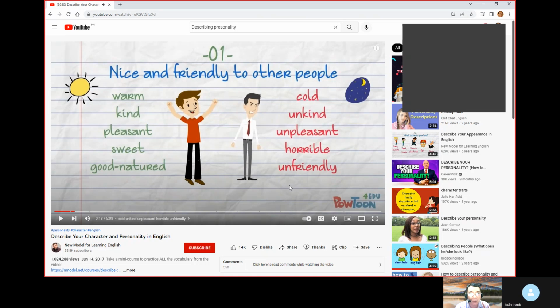Before we continue this one, V, we have to discuss a little bit about it. Have you seen the following words in here? Can you read this one? Nice and friendly to other people. So what are those personalities if we are talking about nice and friendly to other people? These are the positive personalities, and on the right side would be the negative personalities.